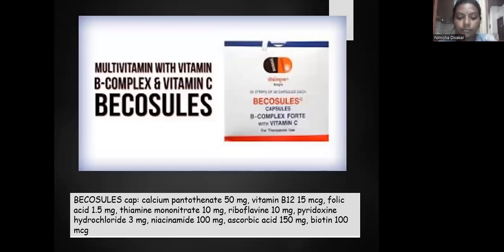So, there is a vitamin tablet called Becosules, which is a multivitamin tablet with vitamin B complex and vitamin C. This contains calcium pantothenate 50 mg, vitamin B12, folic acid, vitamin B1, vitamin B2, B6, B3, vitamin C, niacin, D3, and biotin. So usually we prescribe it for patients with recurrent aphthous ulcer and other vitamin deficiencies.